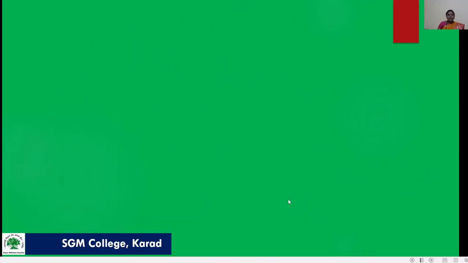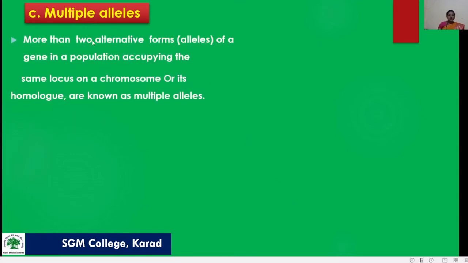Then another third point is multiple alleles. Multiple alleles are more than two alternative forms of a gene in a population, occupying the same locus on a chromosome or its homolog. These multiple alleles arise by mutation of the wild type gene.